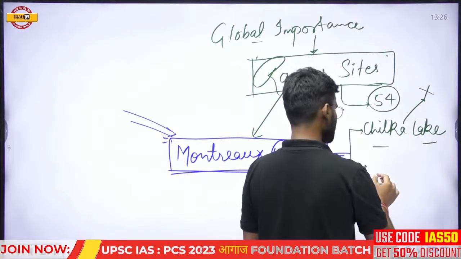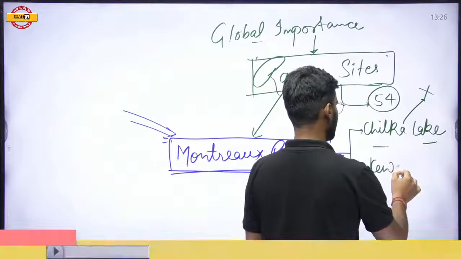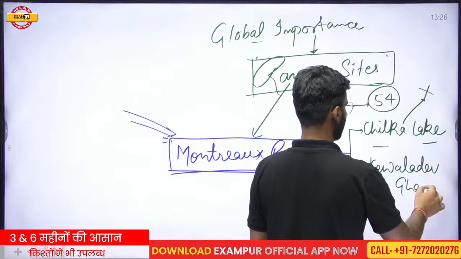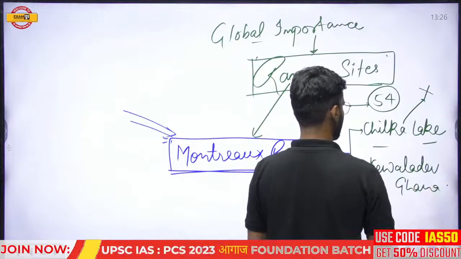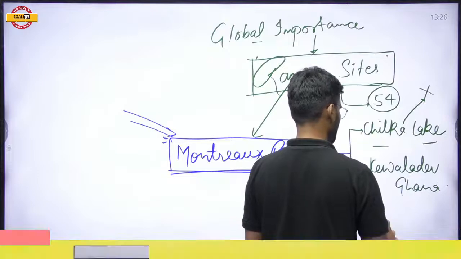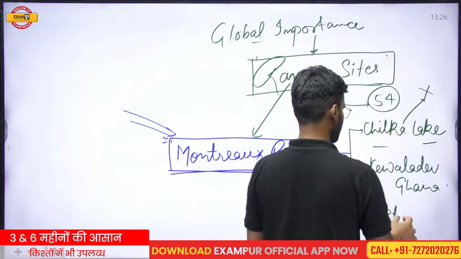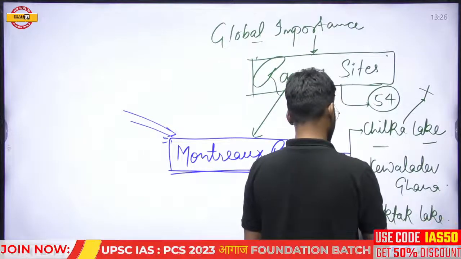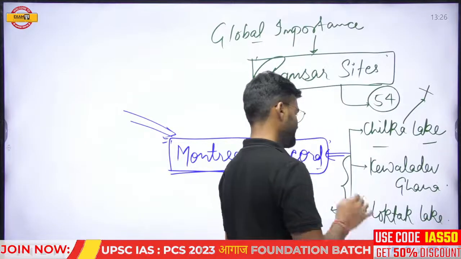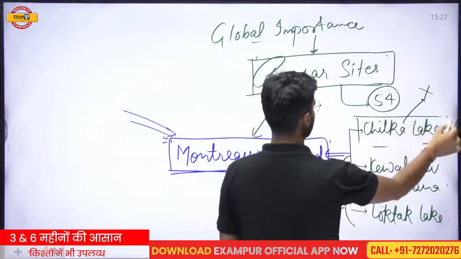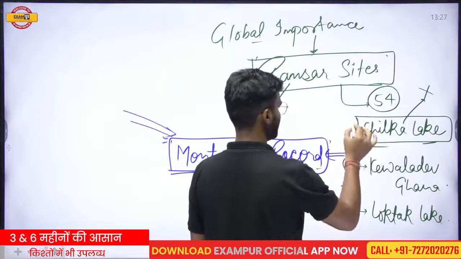The second one is Keoladeo Ghana in Rajasthan, Bharatpur, which is still included, and the third one is Loktak Lake in Manipur. Both these 2 sites are still in the Montreux Record.